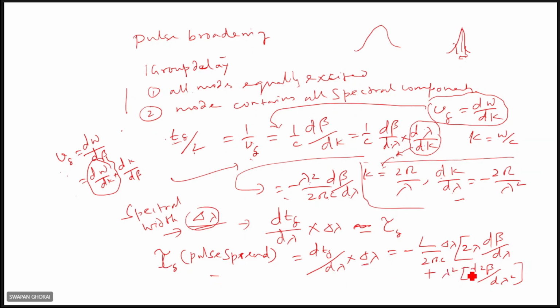But here you are not sure what is the pulse spread due to intermodal dispersion. So this is a generalized relation, but we can calculate separately the pulse spread due to material dispersion, waveguide dispersion, and intermodal dispersion. So let us see how this pulse spread can be calculated separately.